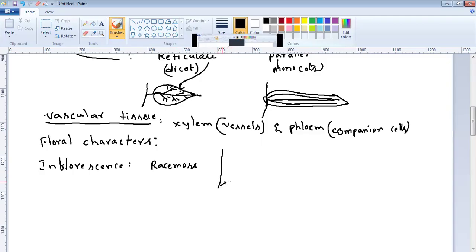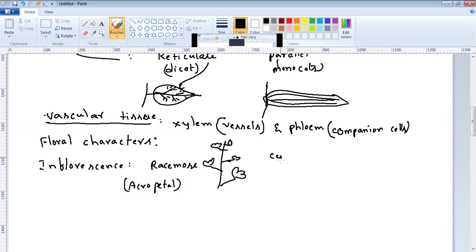The flowers are borne in acropetal succession. Acropetal succession means basal flowers are large, and towards the apical position they are small.